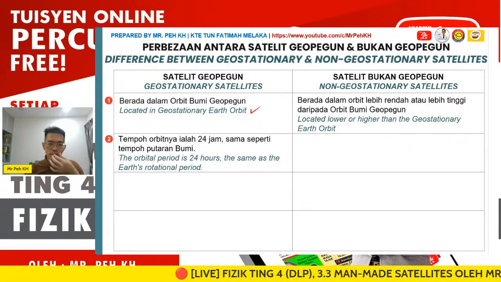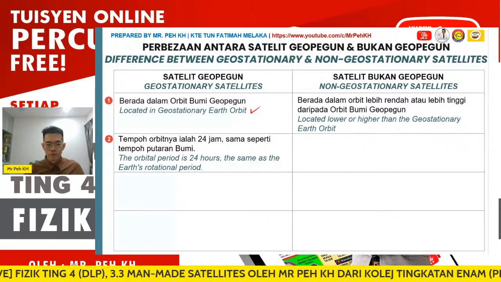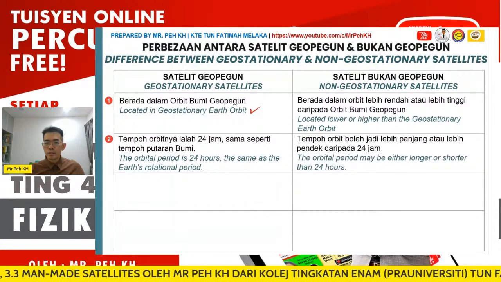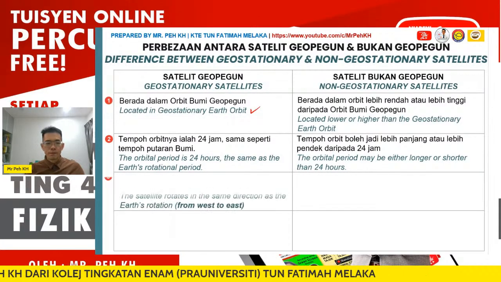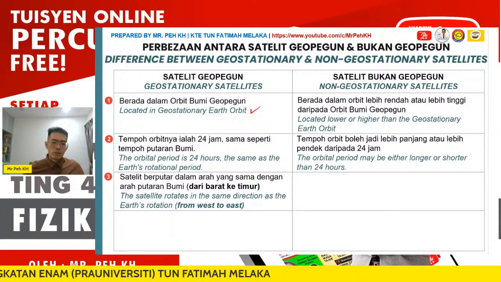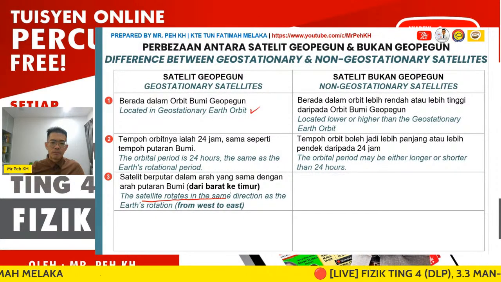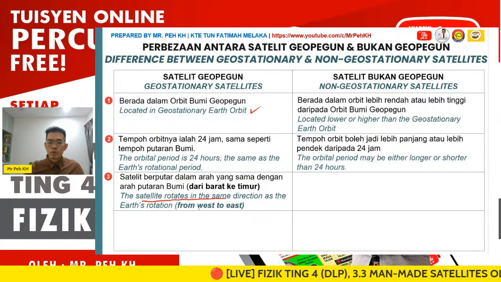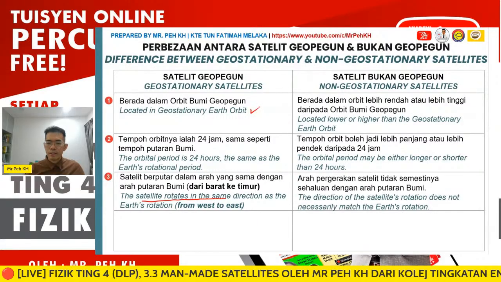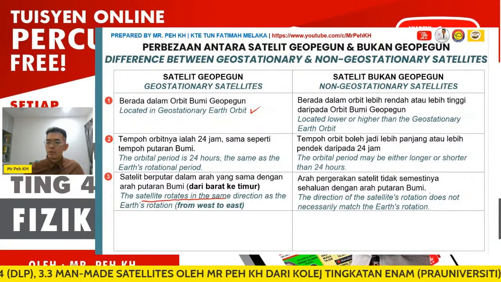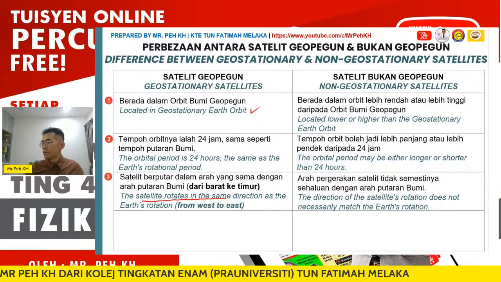The second difference is that the orbital period is 24 hours, the same as the Earth's rotation period, while for non-geostationary satellites it will be longer or shorter. Then for the rotation direction, geostationary satellites go in the same direction as the rotation of Earth, from west to east. Non-geostationary satellites can go west to east or the other way.